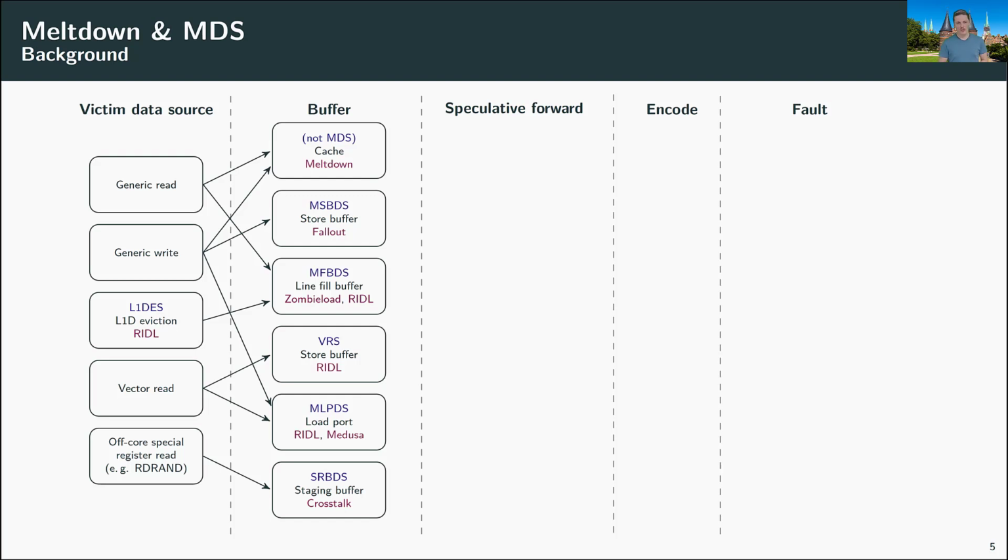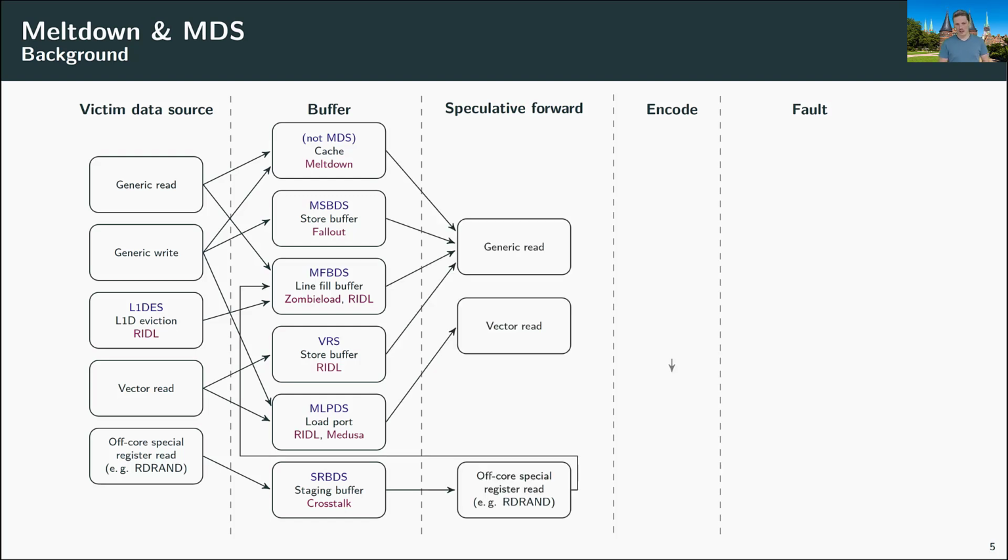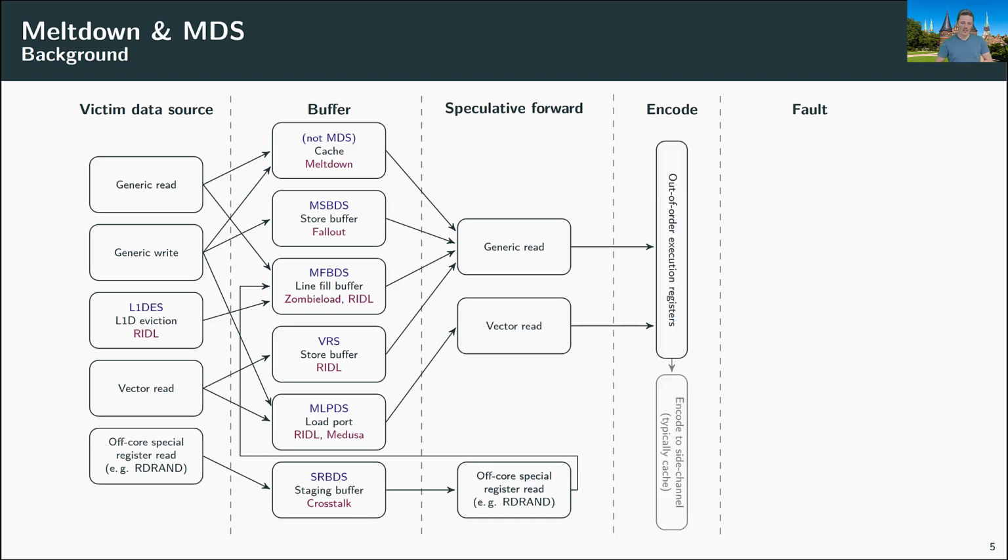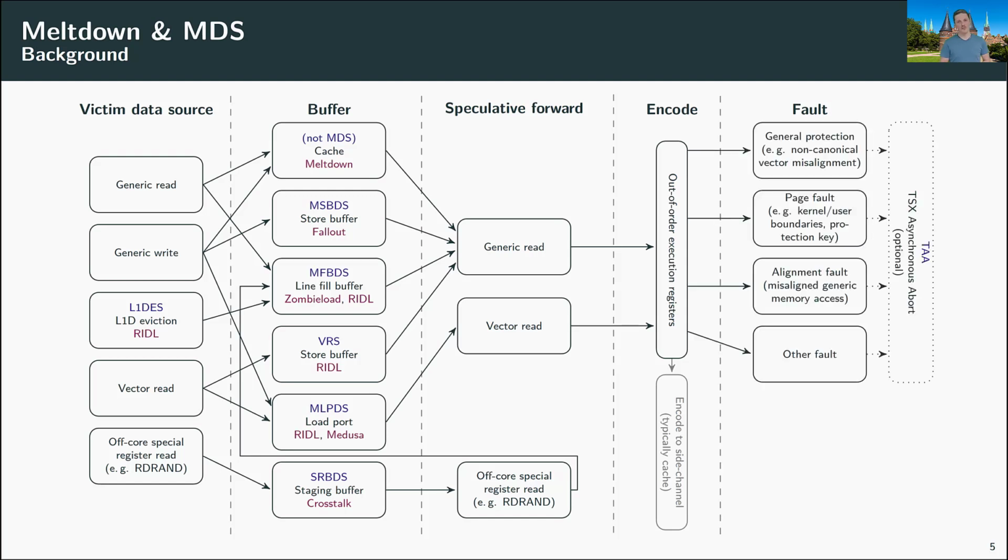After the secret data is loaded into a buffer, the attacker can perform a generic read or a vector read, or also an off-core special register read to move the data into a register. And the special case here would be the off-core special register read, because this only moves the data to a different buffer, so the attacker then has to perform a generic read afterwards, for example. When this read or vector read happened, the secret data of the victim is present in a register of the attacker, and the attacker can now encode the secret data into a side channel to persist it before the speculative execution window ends, because it ends as soon as a fault occurs.